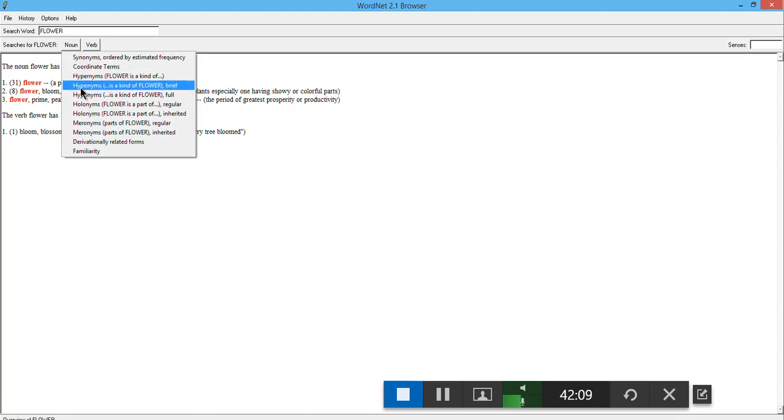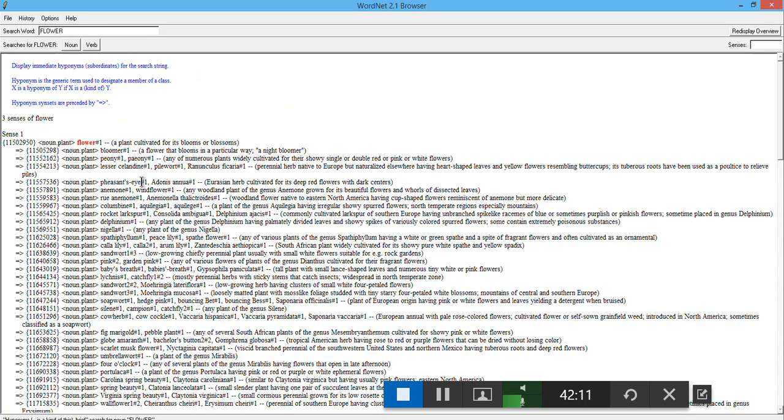When I click on hyponym, you can see a long list of the types of flowers has opened over here. You can see there are different hyponyms written here. Let's look at the first one. It's flower, a plant cultivated for its blooms or blossoms. Then the next one is bloomer, a flower that blooms in a particular way.